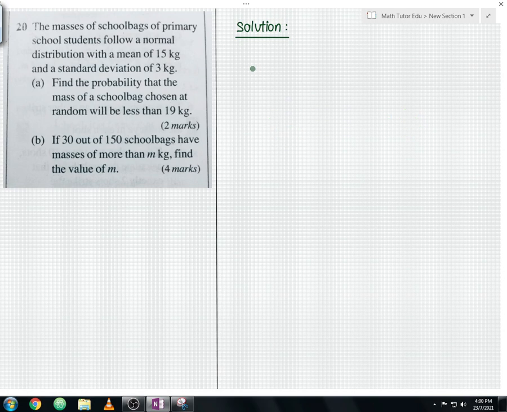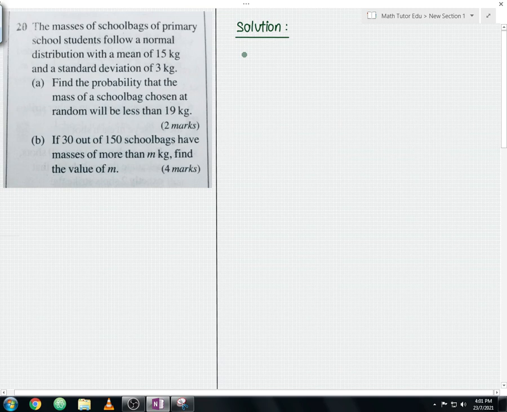Okay, let me read the question now. The masses of school bags of primary school students follow a normal distribution with a mean of 15 kg and a standard deviation of 3 kg. Let me read the question part A. Find the probability that the mass of a school bag chosen at random will be less than 19 kg. For the question part B, if 30 out of 150 school bags have masses of more than m kg, find the value of m. So this is the overall question.